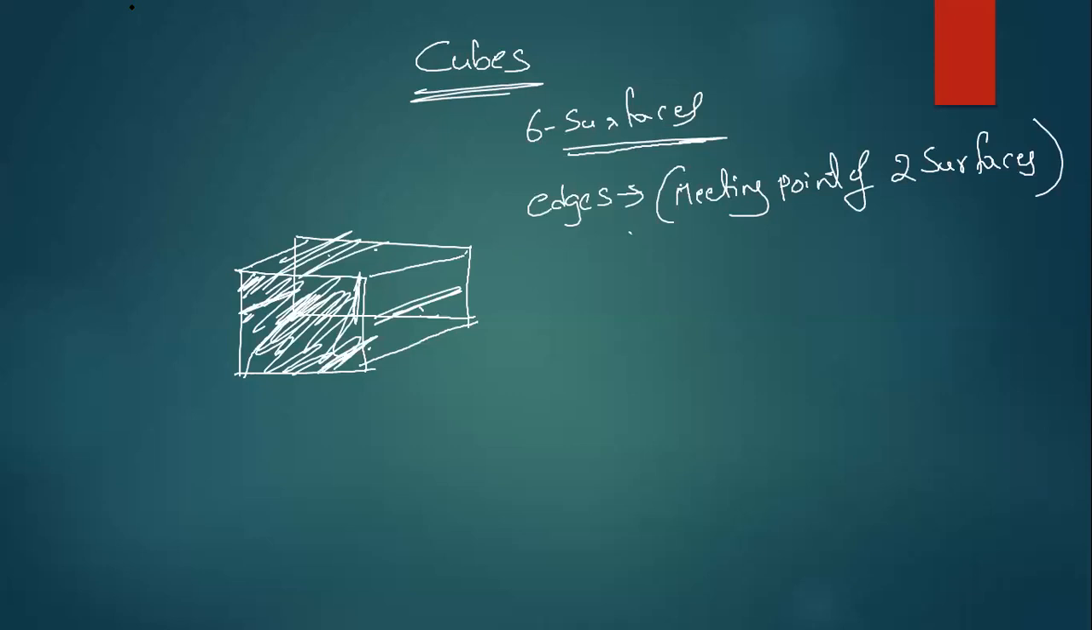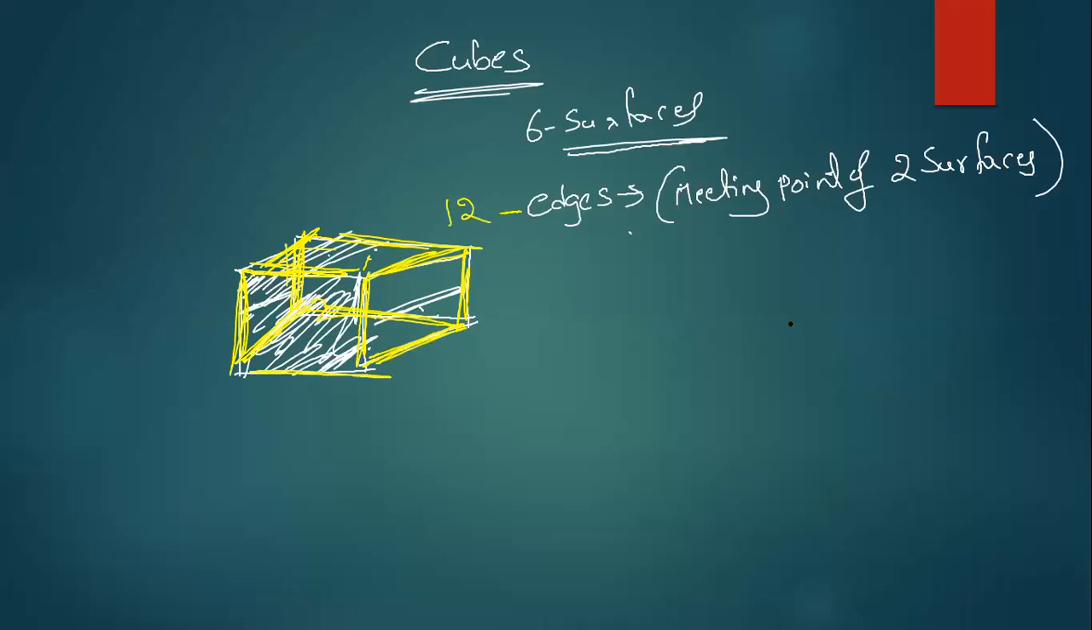Okay, meeting point of two surfaces. Now see, this is a surface, this is a surface. So this is a meeting point. 1, 2, 3, 4, 5, backside 6, 7, 8, 9, 10, 11, 12. So how many such points are there where two surfaces will meet? 12. So we will have 12 edges in a cube.